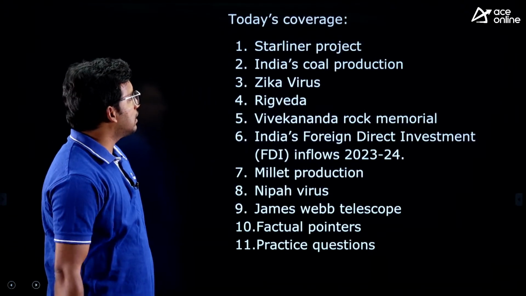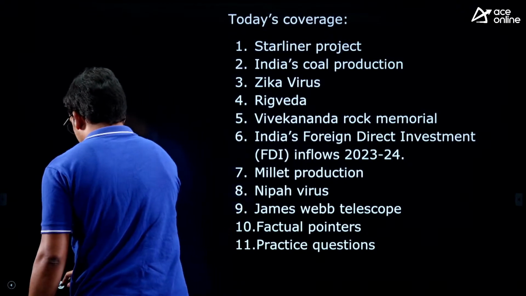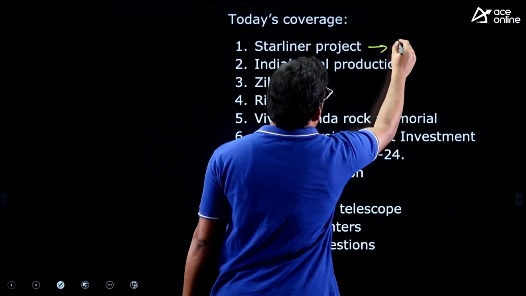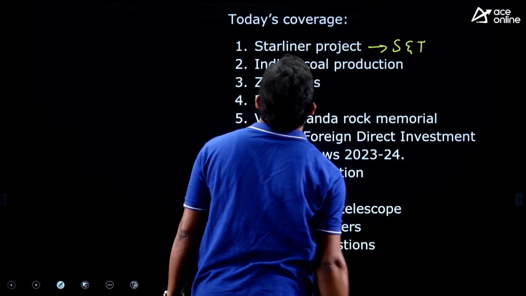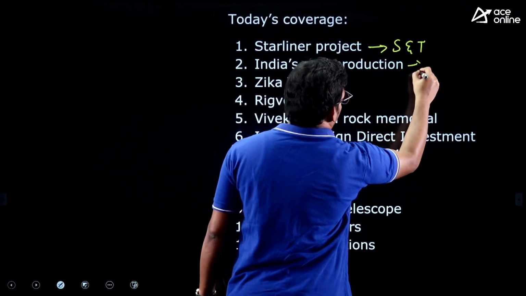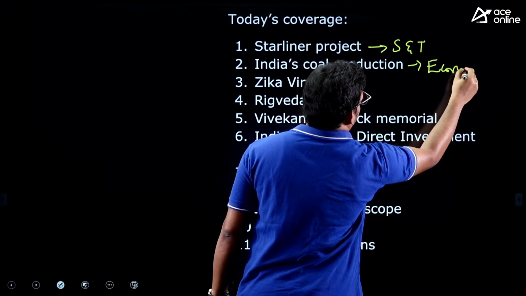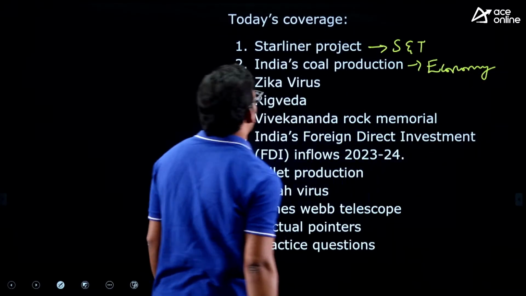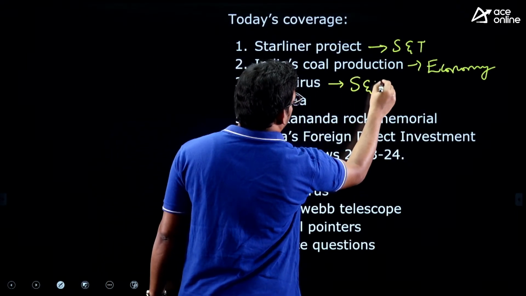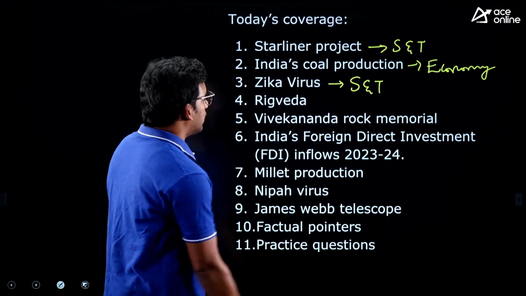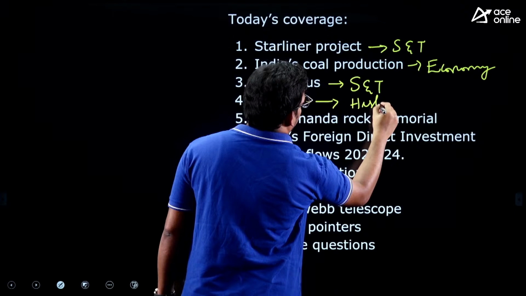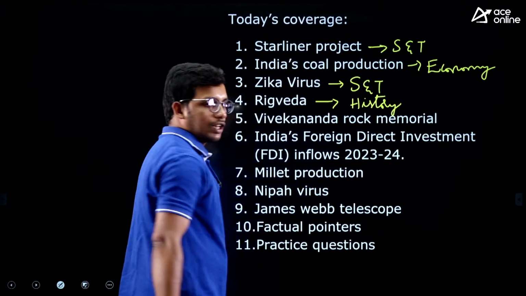So these are the articles that we are going to cover today. First one, Starliner project. This is part of science and technology. Second one, India's coal production. This is part of economy, a very important data we have. Then we have Zika virus. This is part of science and technology again. Then Rigveda, which is art and culture or history we can say as well, as part of literature.